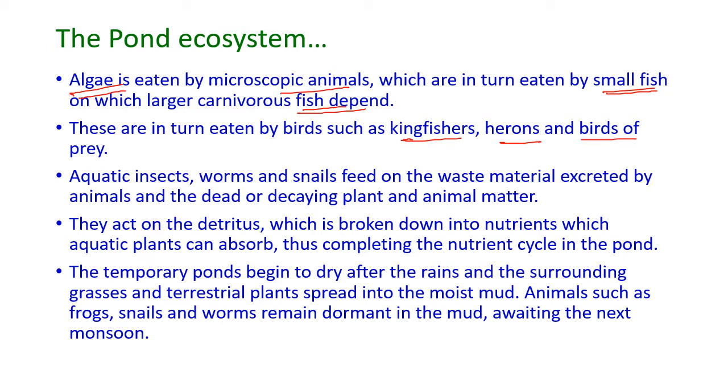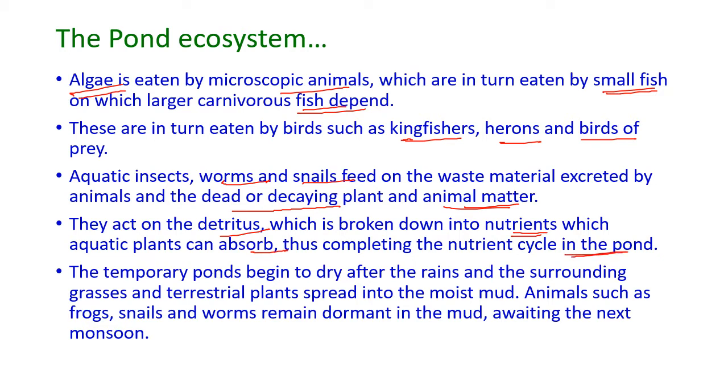And the aquatic insects, worms, and snails feed on the waste material excreted by the animals and the dead or decaying plant and animal matter. They act on the detritus, which is broken down into nutrients that the aquatic plants can absorb, thus completing the nutrient cycle of the pond ecosystem.